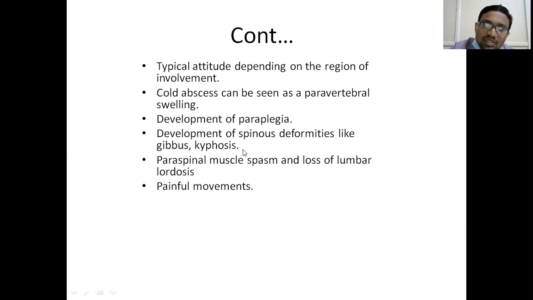In the kyphotic deformity, there are other deformities like angular kyphosis, round kyphosis, gibbous deformity, or knuckle deformity. I'll tell you what those are later on, but these are some of the deformities that you have to see. Paraspinal spasm: if you palpate that muscle, the paraspinal muscle will be very stiff. Sometimes exaggerated lumbar lordosis can be seen, sometimes absence of lumbar lordosis also, and movements will be painful. That can be clinically seen. These are the clinical features.